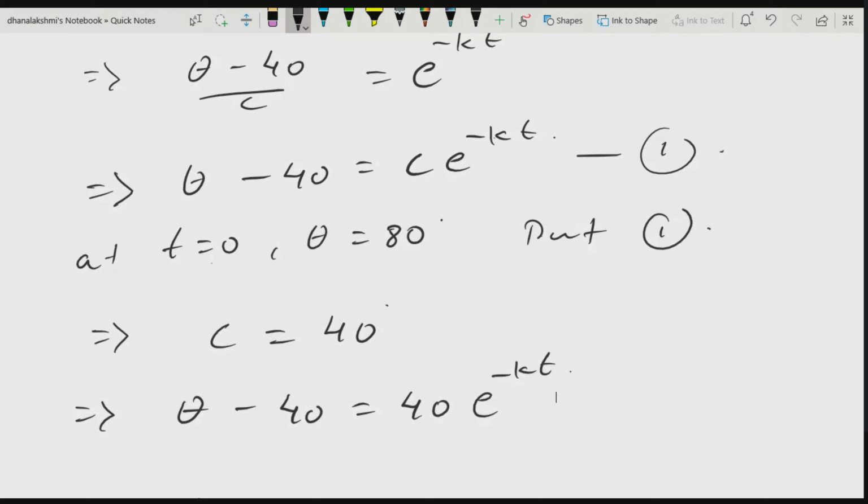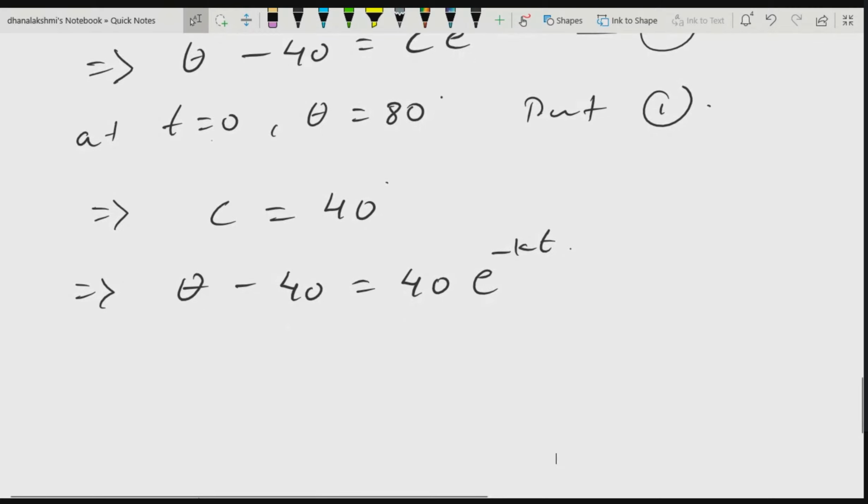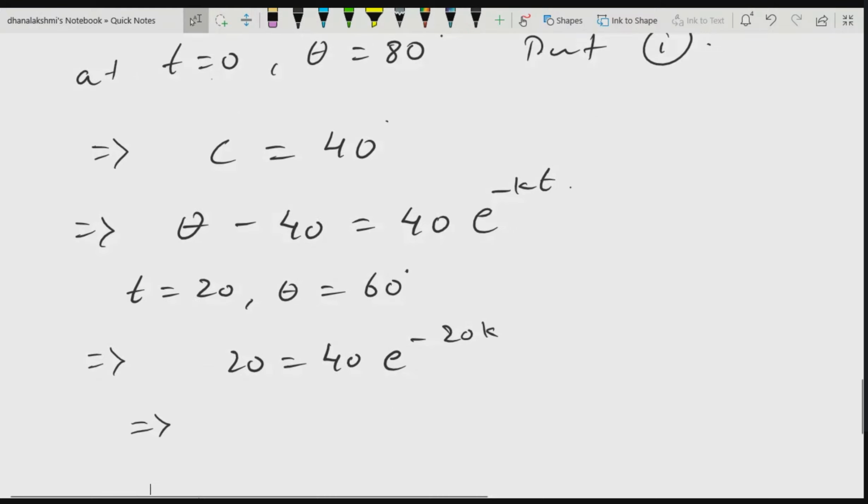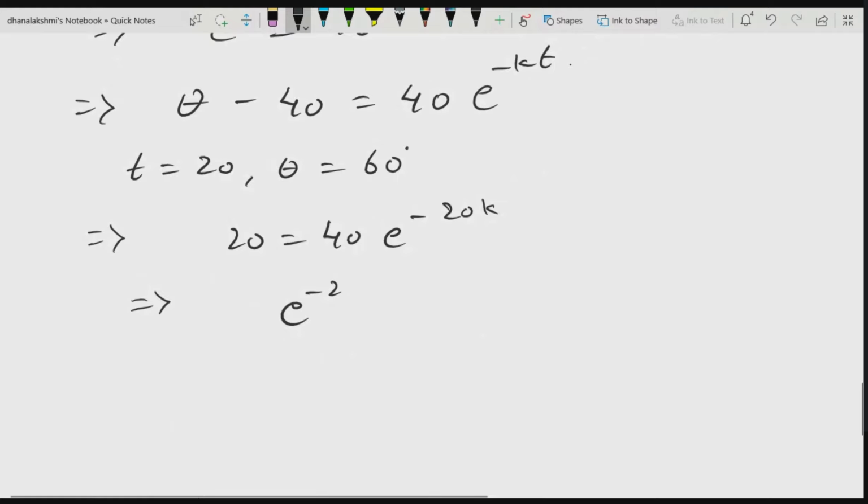Now another condition is also given. With the help of that condition we can find this k value also. What is the other condition? At t is equal to 20, theta is how much? 60 degrees. So when you substitute t is equal to 20, you will get 20 is equal to 40 e to the power minus k times 20. Simplify this, and e to the power minus 20k is equal to 1 by 2 you will get.